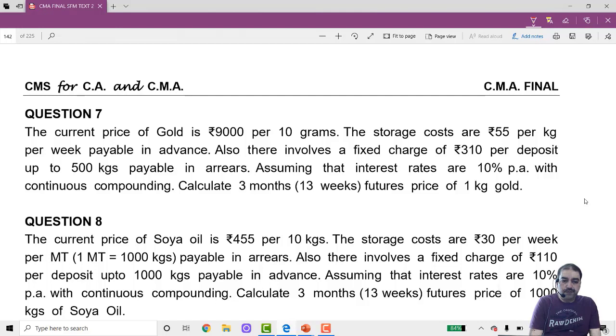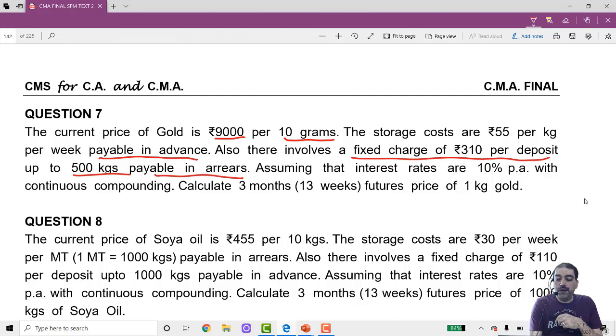Let us read it. Current spot price of gold is 9,000 rupees per 10 grams. The storage costs are 55 rupees per kg per week, payable in advance. That means payable at the beginning. Also, there is a fixed charge of 310 rupees per deposit up to 500 kgs, payable in arrears, towards the end.